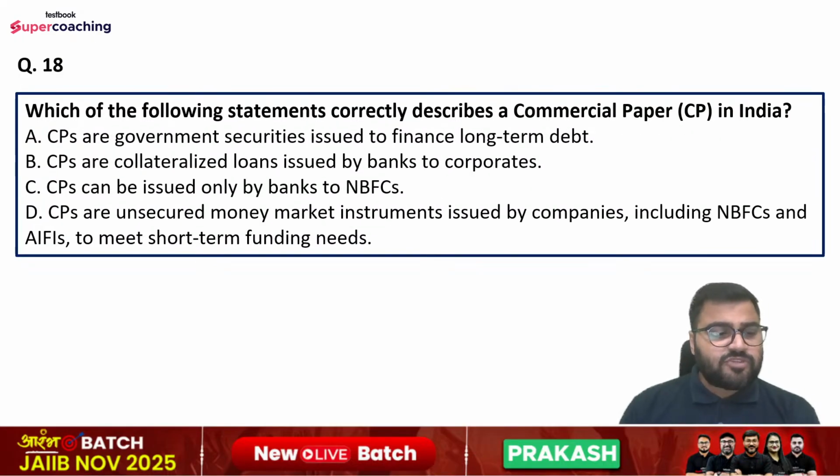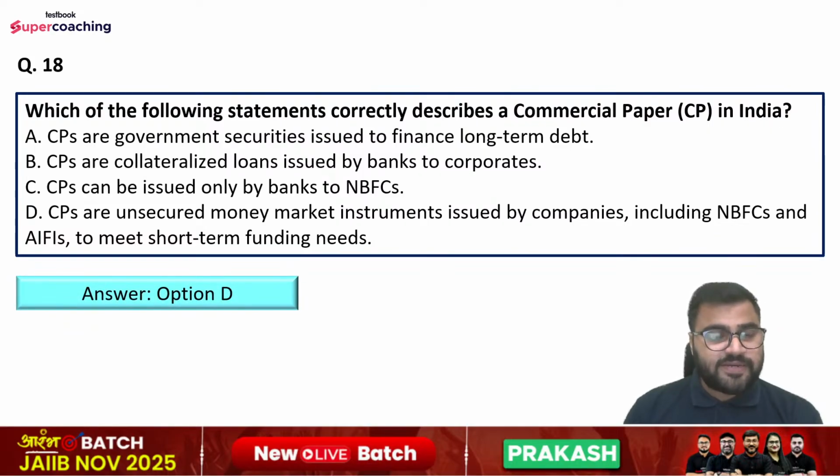Question number 18, which of the following statements correctly describes a commercial paper in India? Options are: CPs are government securities issued to finance long-term debt. CPs are collateralized loans issued by banks to corporates. CPs can be issued only by banks to NBFCs. CPs are unsecured money market instruments issued by companies including NBFCs and all India financial institutions to meet short-term funding needs. So what is the right answer, guys? Right answer is option number D here, that is CPs are unsecured money market instruments issued by companies including NBFCs and all India financial institutions to meet short-term funding needs.